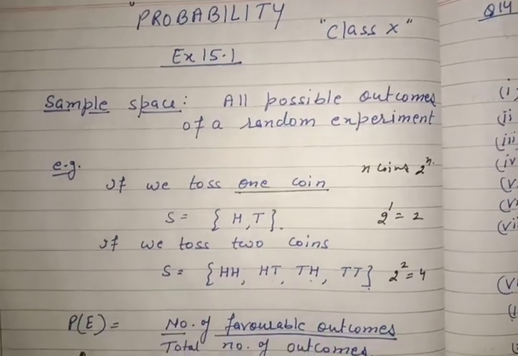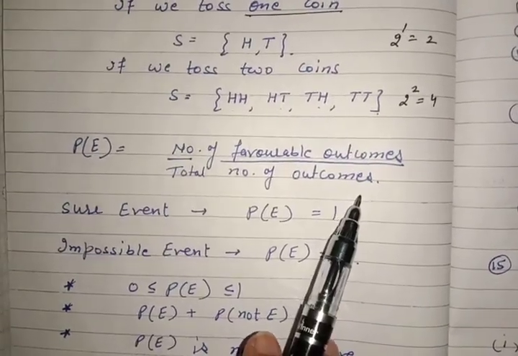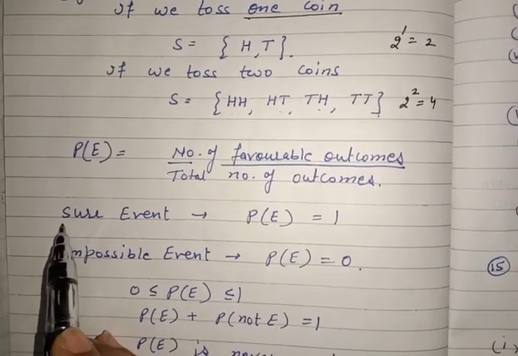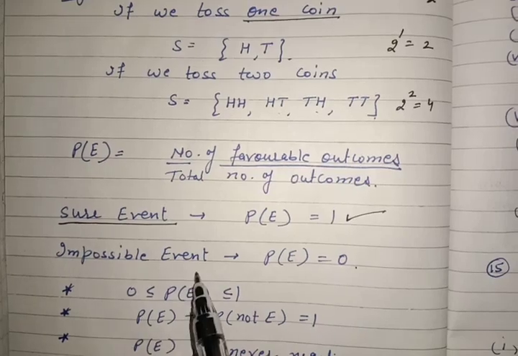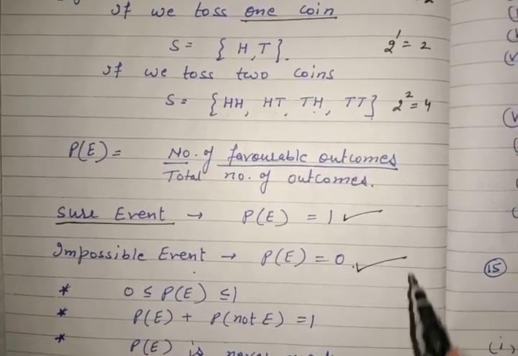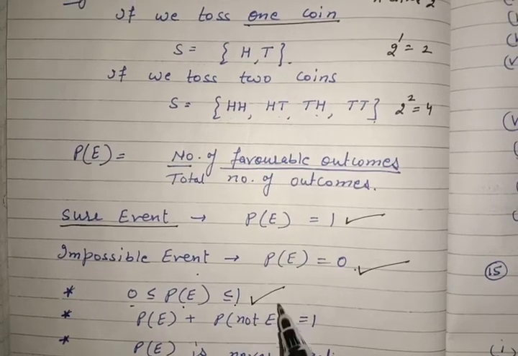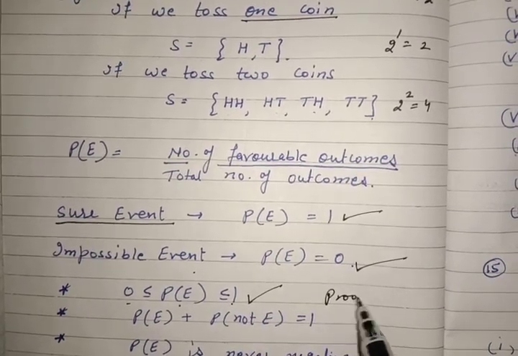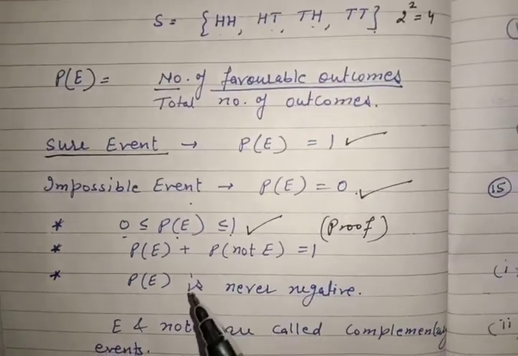Now probability formula also you know: number of favorable outcomes over total number of outcomes. Now there are some important points. If a sure event is there, then probability is 1. If an impossible event is there, then probability is 0. Probability always lies between 0 and 1. The proof of this I have given in my introductory video of probability. You can see from there.